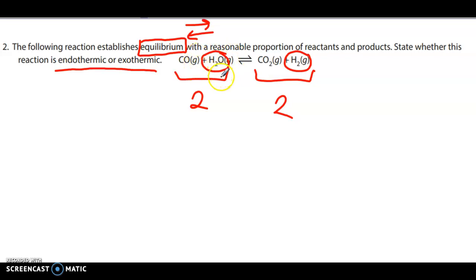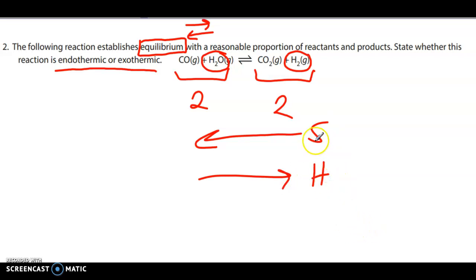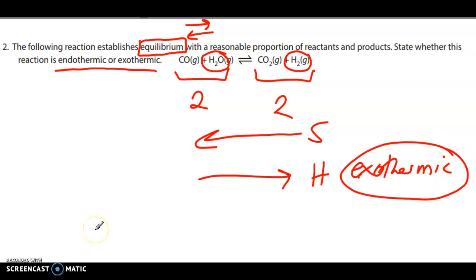The particles are less ordered. So the increase in entropy would be the reverse reaction, right? There is more disorder on the reactant side versus the product side. If that's the case, and we know that we need to have enthalpy to favor the opposite, that would tell us that this is an exothermic process. If this had said that this scenario is not occurring, then we know that delta H would have to be the reverse, which would have made this endothermic. But in this case, it's going to be exothermic because we need one going the other way.